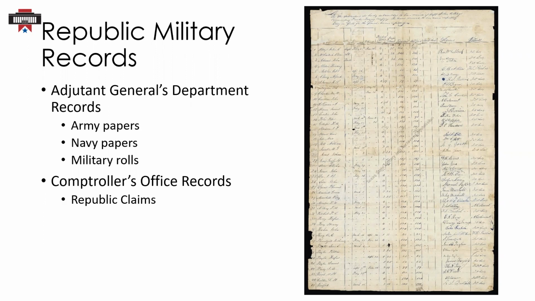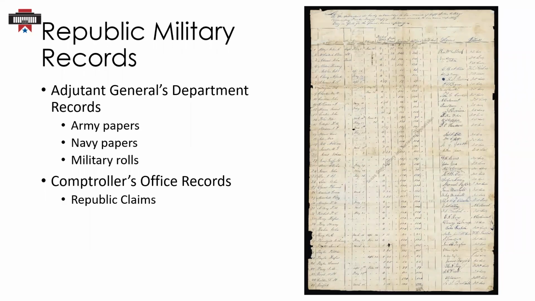Military rolls provide muster and payrolls for Texan Army, Navy, and militia units. Militia military rolls can include some of the earliest Texas Ranger units. Some, but not all, of these military rolls are indexed and available on Ancestry.com as index cards. Rolls that are not indexed can be accessed here on site.